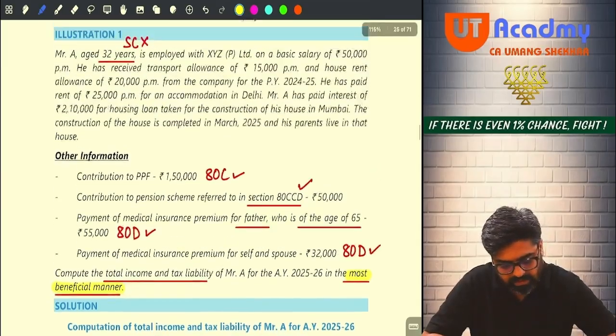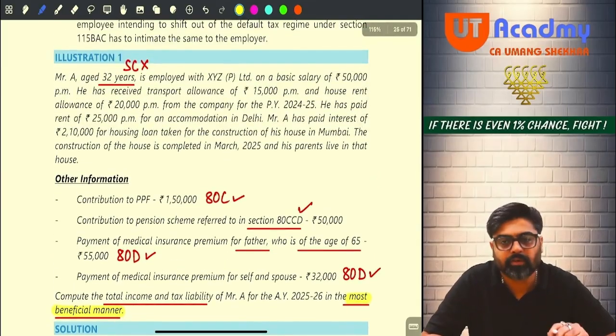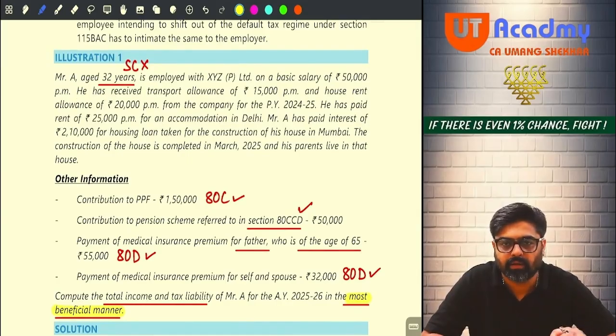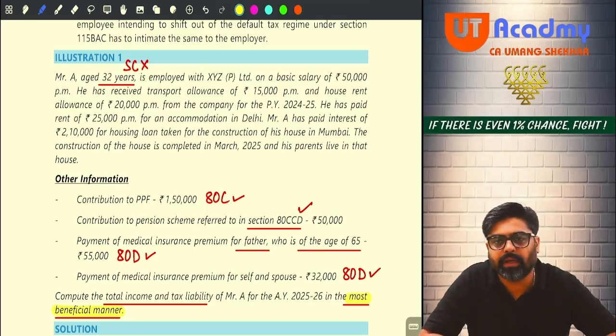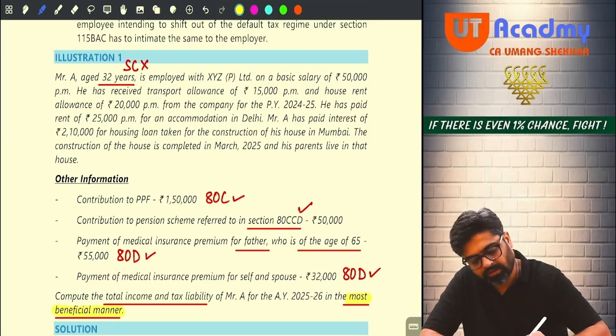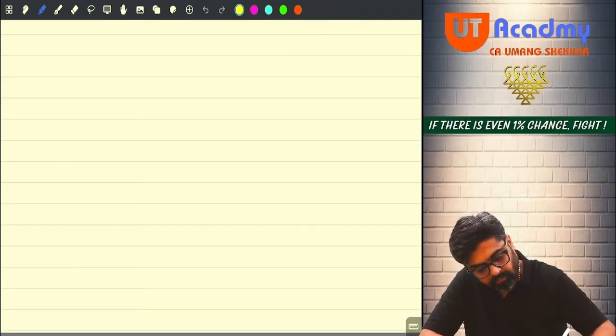Now see, in this question now, there are two heads. First is house property head and second is salary. There are two heads of income given. Let's first calculate the income under the head salary. Okay, no? So basic salary 50,000 he is getting, 50,000 into 12, 6 lakh rupees basic salary.